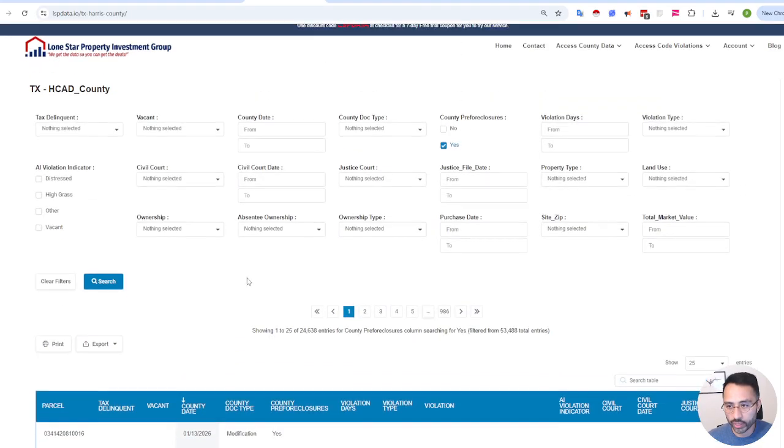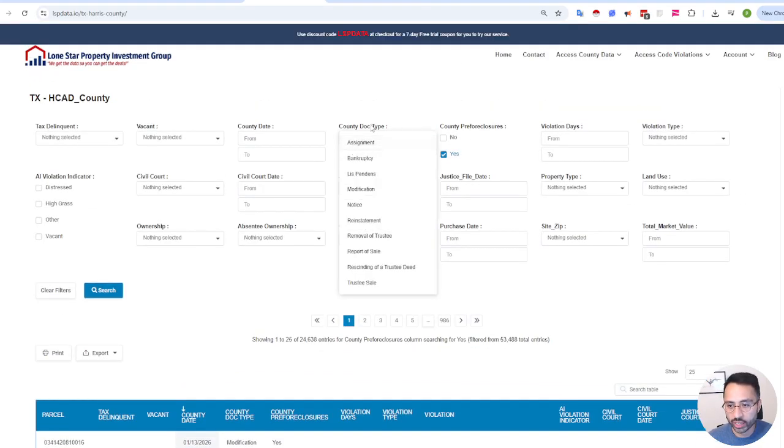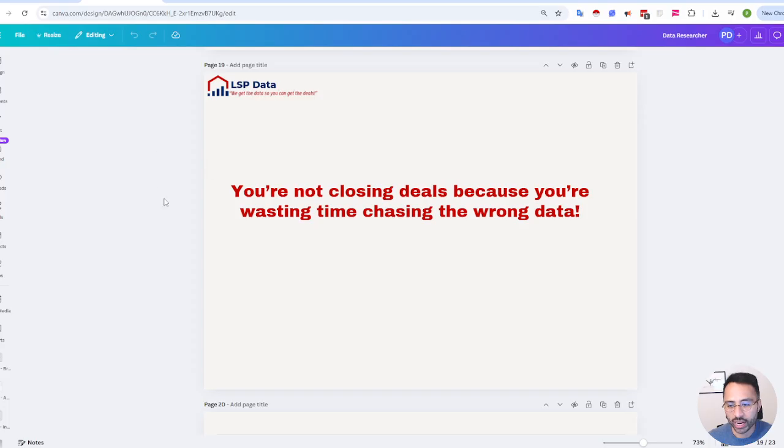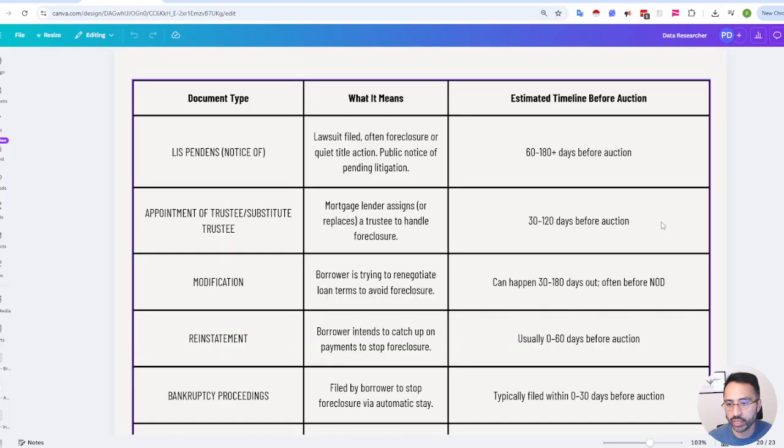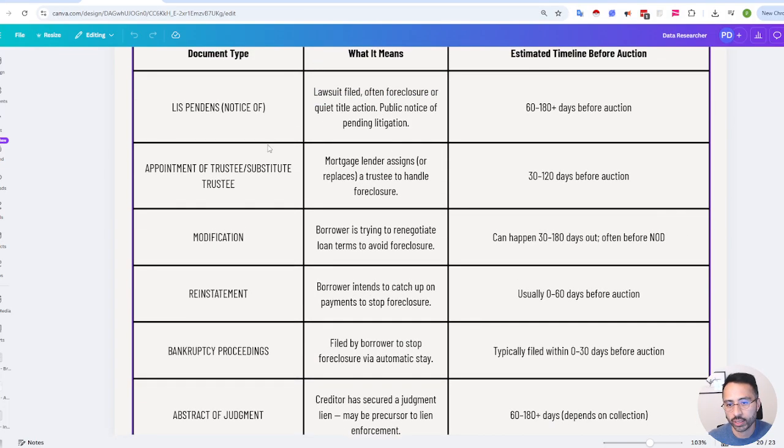And all this is doing is applying specific filters for what we know to be pre-foreclosures. If we want to step back here, I want to show you a little bit of definitions. So lis pendens is when there is a for-sure pre-foreclosure happening. Appointment of trustee or substitution of trustee: at that point, the mortgage already assigns a different trustee so they can handle the pre-foreclosure.